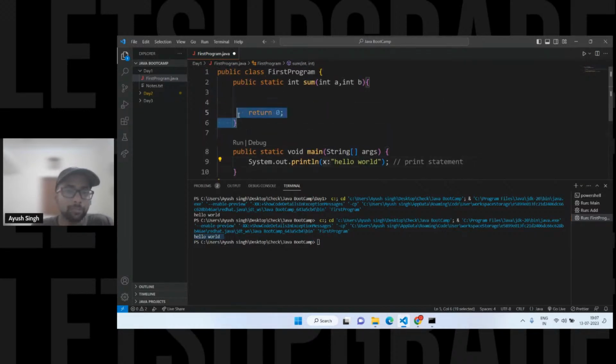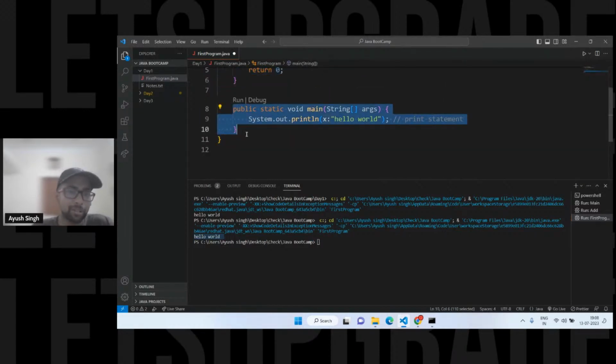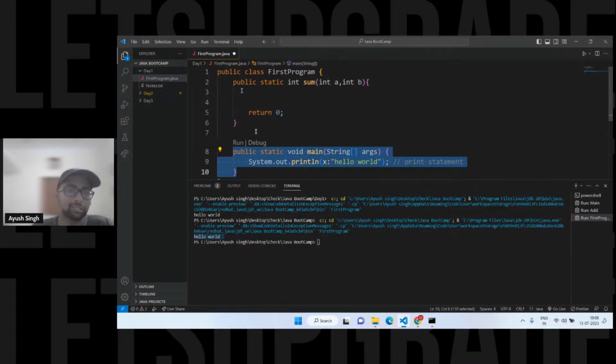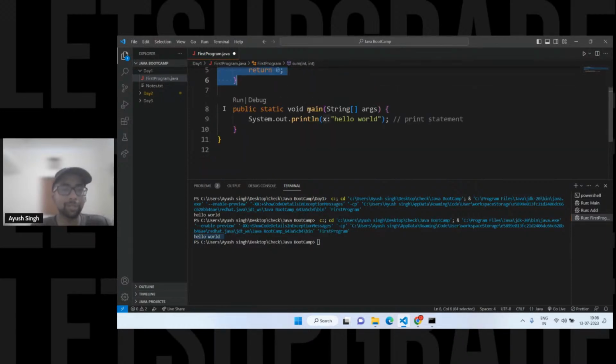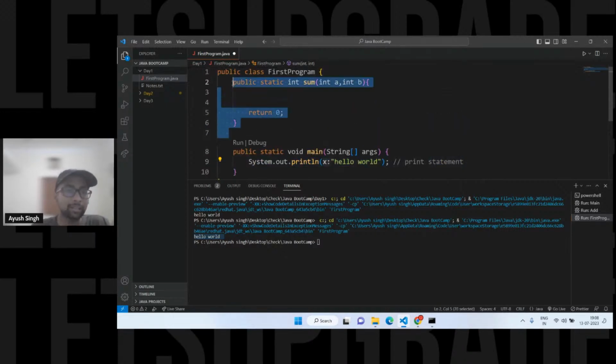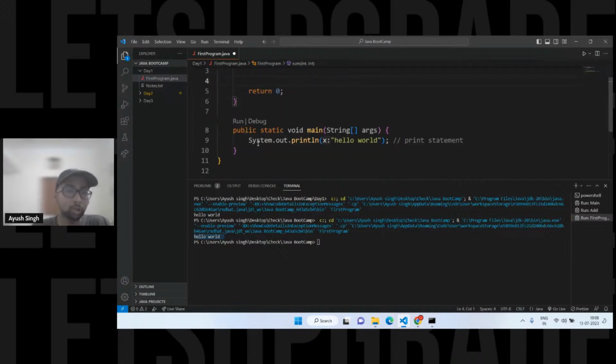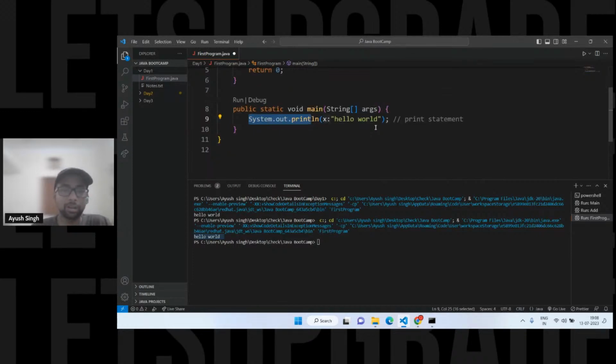So if you don't have any main function, and if you have created the class, how are we going to run the sum, right? It will not work, obviously. Okay, that's why we have the main method, which is kind of the entry point, which means everything will work from here. If I have created it like this, it doesn't make any sense until I call it in the main function, not outside the main function. Okay, outside the main function will give you an error. Otherwise also it will be a compile error, obviously. So it will not work. And even if you don't have any main function, nothing will work, right? Remember the point. This is the basic structure.